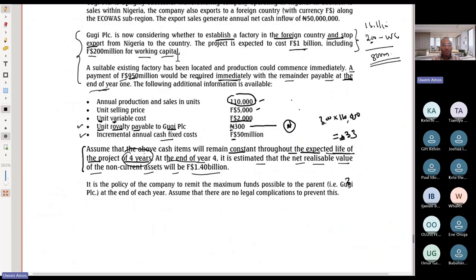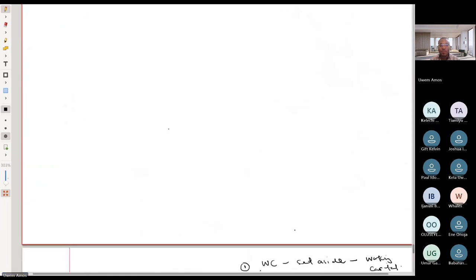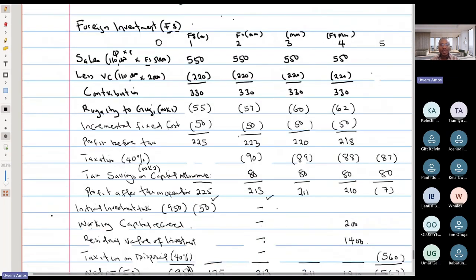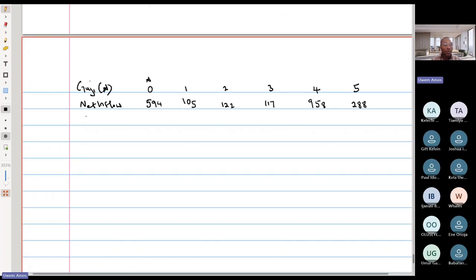So it says here, unit royalty payable to Gugi, 300 Naira per unit. So the foreign country of investment will pay a royalty to Gugi. When they pay, they spend money, so it's an outflow from their end. And that is why we had royalty here in bracket as an outflow. So when they pay, money goes out of their hand. But who received the money? Gugi received the money. So Gugi can account for that inflow in here as royalty received.